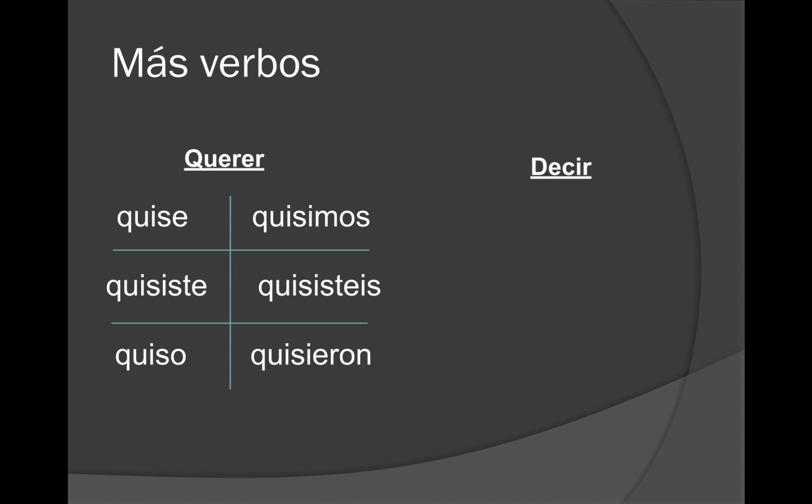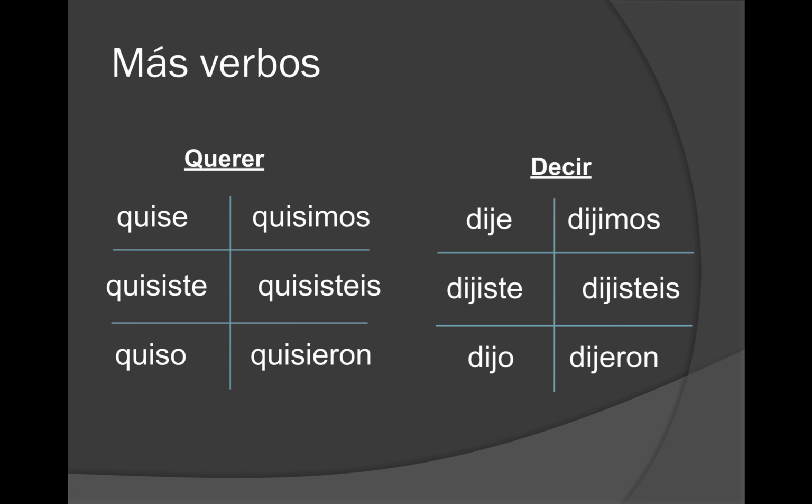Querer is going to conjugate as follows in the preterite indicative tense: quise, quisiste, quiso, quisimos, quisisteis, quisieron. Decir as follows here: dije, dijiste, dijo, dijimos, dijisteis, and dijeron. So it is not going to conjugate anything like querí, queriste, queriό, querimos, queristeis, and quisieron. Not going to be the case. Not decí, deciste, decidió, but rather dije, dijiste, and dijo.